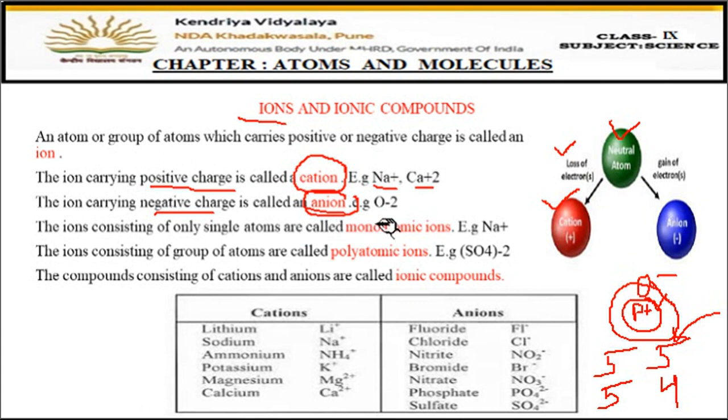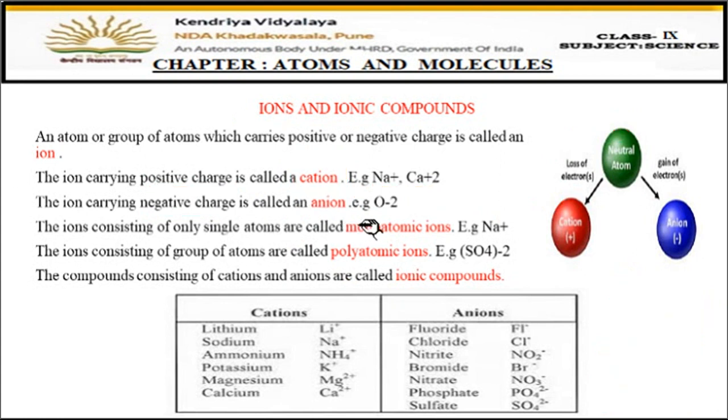So examples are given here. Oxygen has -2 sign. -2 means it has gained 2 electrons. It has taken 2 electrons. Now here also in the table you can see some of the examples. You can see cations examples here. Lithium plus means lithium has donated 1 electron. Sodium plus 1 means 1 electron donated, right? Potassium plus 1. Calcium plus 2 means 2 electrons donated.